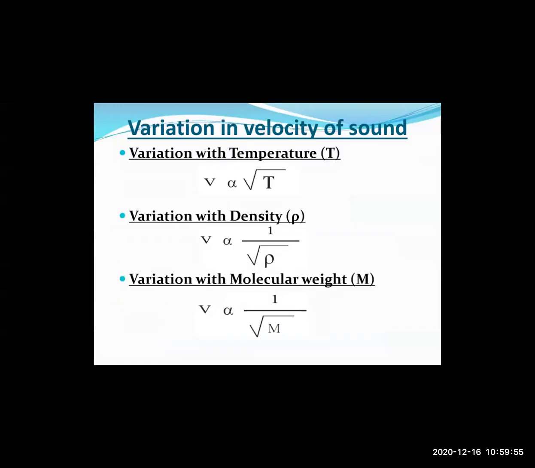Then we also saw the variation in velocity of the sound. We already know that the velocity of sound in air depends on various environmental factors, and also on the properties of the medium in which the sound is moving. The first one is variation in temperature: velocity of sound is directly proportional to the square root of the temperature. Then velocity of sound is inversely proportional to the square root of density, and inversely proportional to the square root of molecular weight.